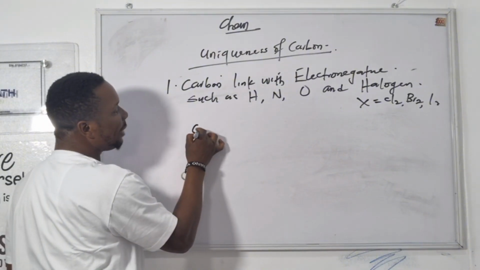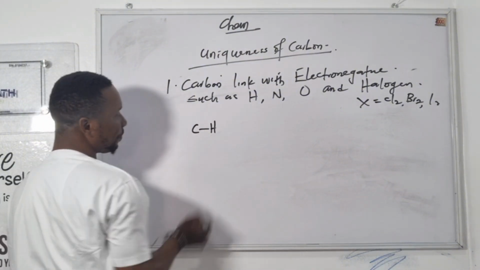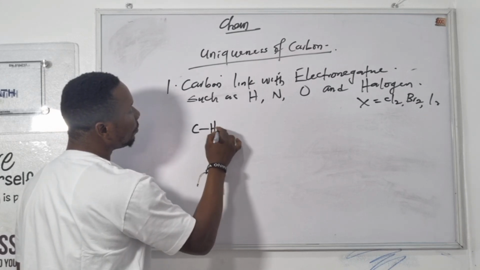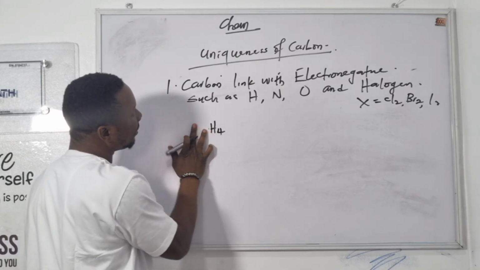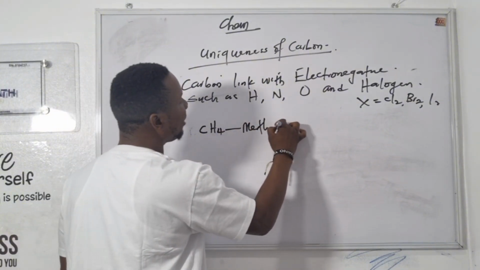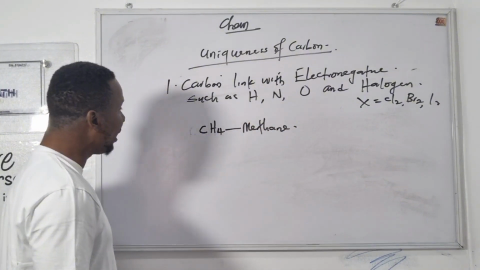Now let's check. Carbon links with hydrogen here. It can form methane gas. Hydrogen is very unique.